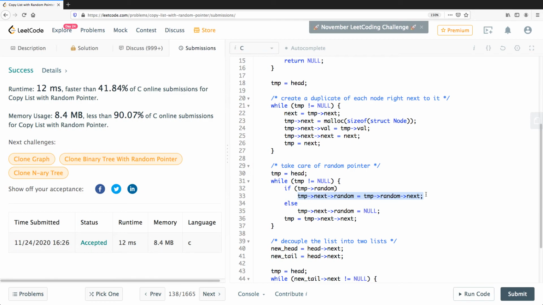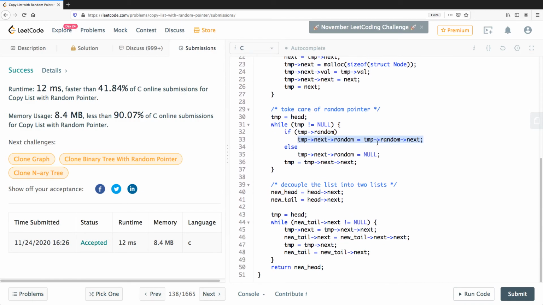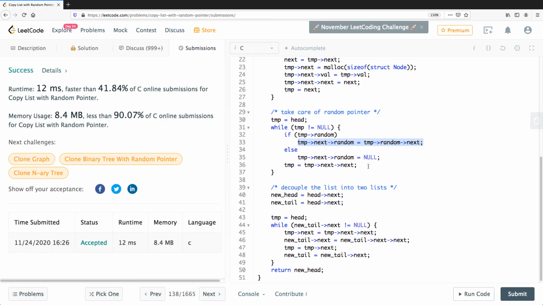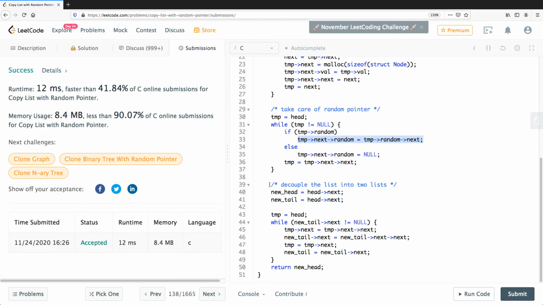But you can't say temp random, because that would be like your new list is pointing to some element in the old list. So with that catch, it becomes kind of easier, because the decoupling part is not that hard, I would say.